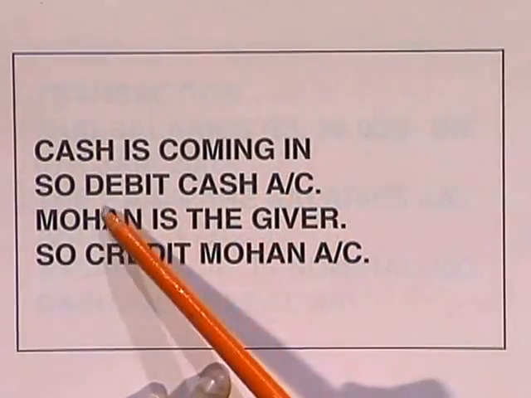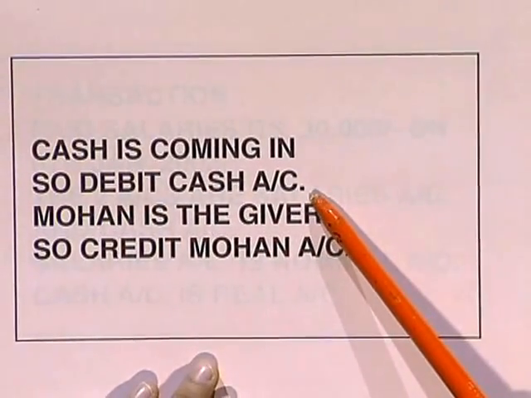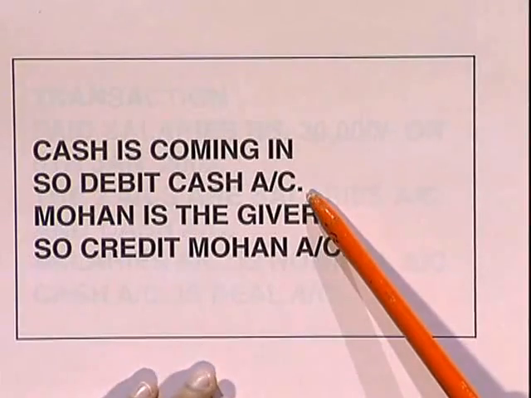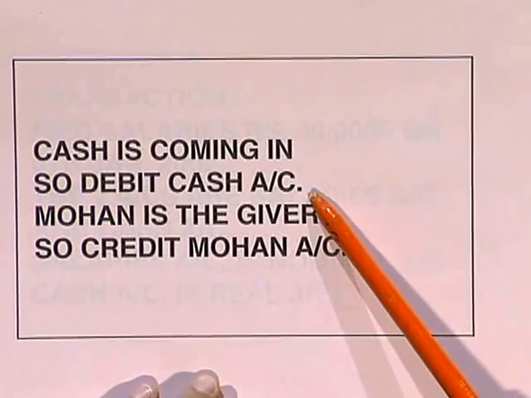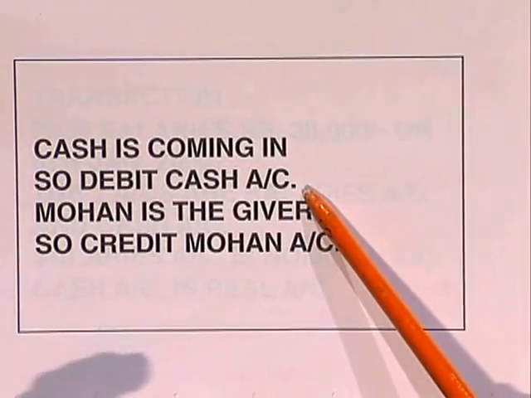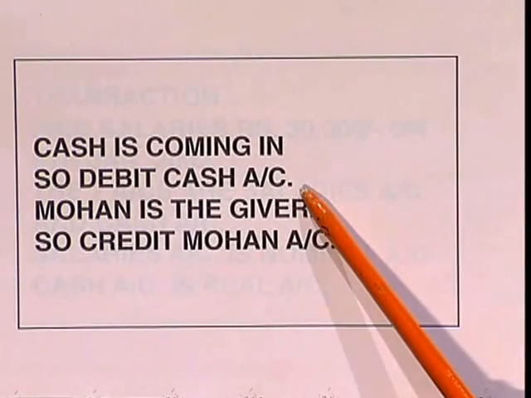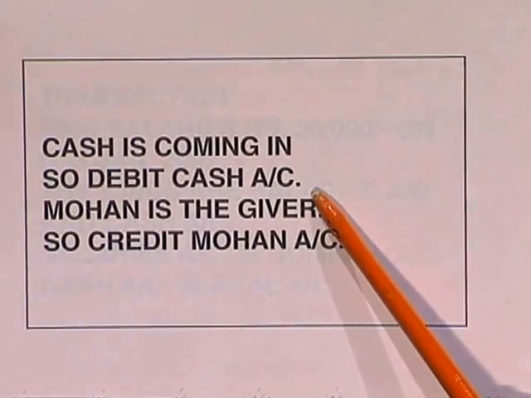So how do we proceed further with this? Cash is coming in, so debit cash account. Let us go step by step. Cash is an asset, an asset belongs to real account, and the rule of real account is debit what comes in and credit what goes out.